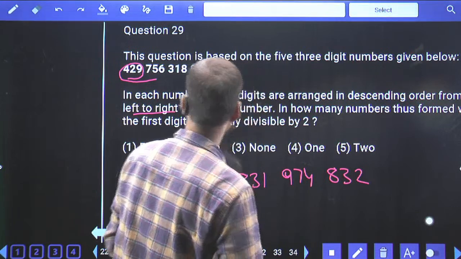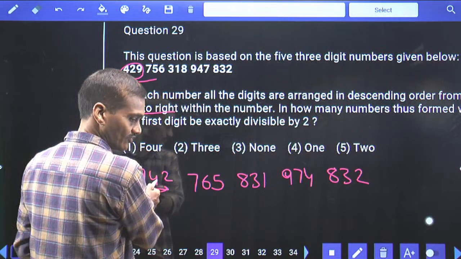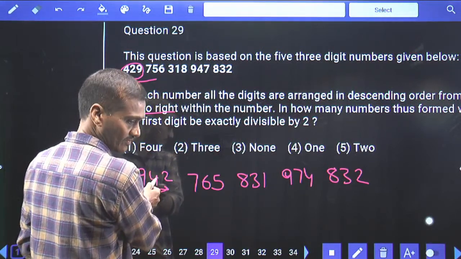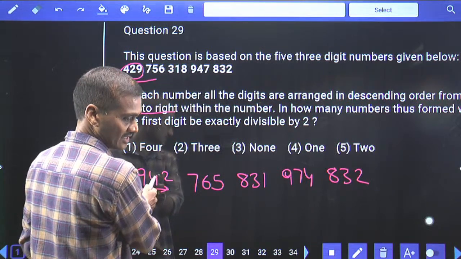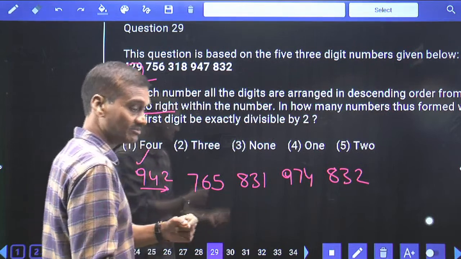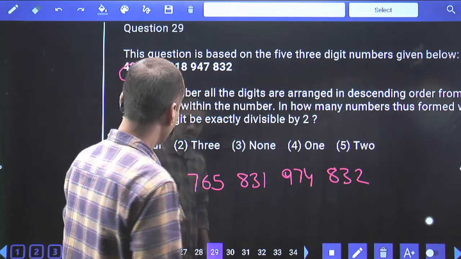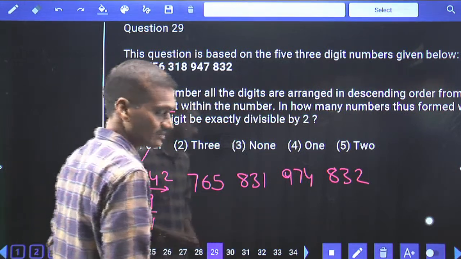how many numbers thus form the first digit be exactly divisible by the second? First digit 9 divided by 4? The first digit itself must be divided by the second digit. Okay, that means 9 must be divided by 4 rather than 4 divided by 9.